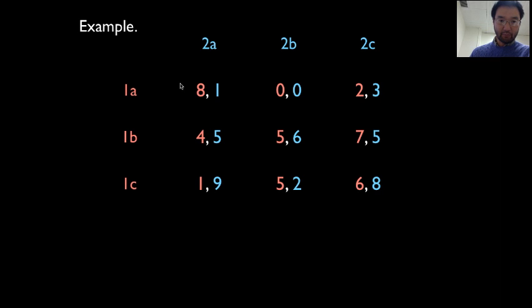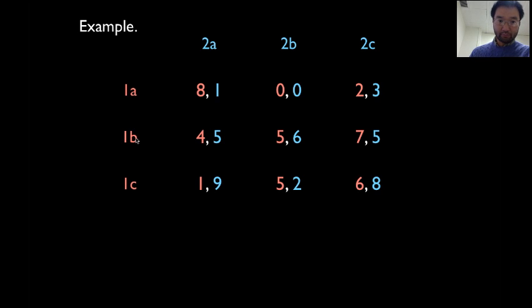If person 1 plays A and person 2 plays A, we have 8 versus 4, so in this case 1A is better than 1B. But we have 0 versus 5, so 0 is less than 5. It's not the case that 1A is always better than 1B. Sometimes 1A is worse, so 1A does not strongly dominate 1B.